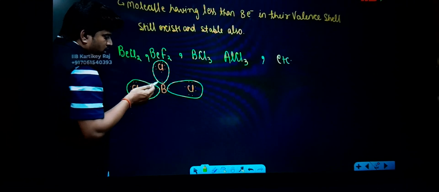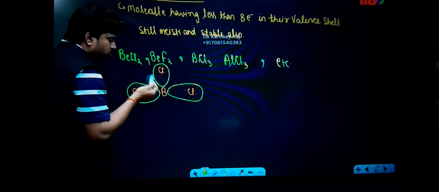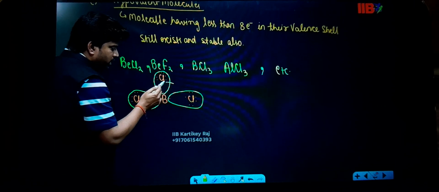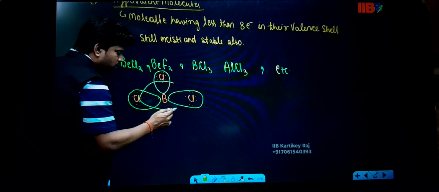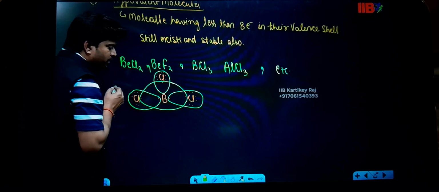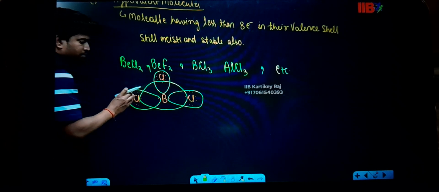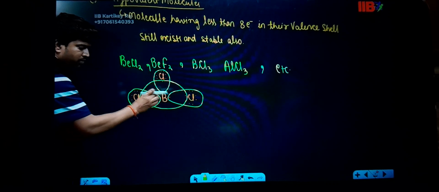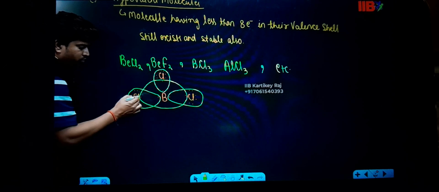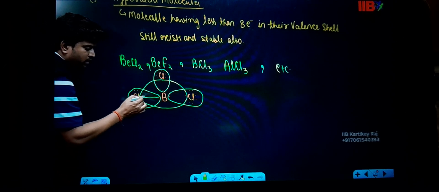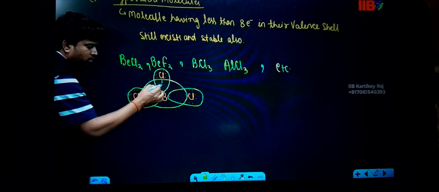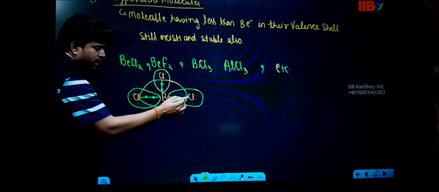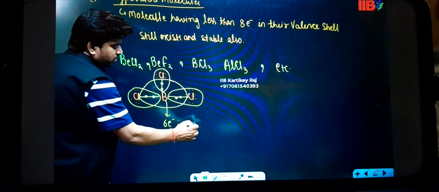mention one thing. You have taken my electron, so I will also abstract your last electron. So they abstract the electrons, guys. And what you find? The chlorine maintains its octet. But if I'm talking about the boron, you find a single bond, and in each single bond you find 2 electrons. So boron has only 6 electrons in its last shell.